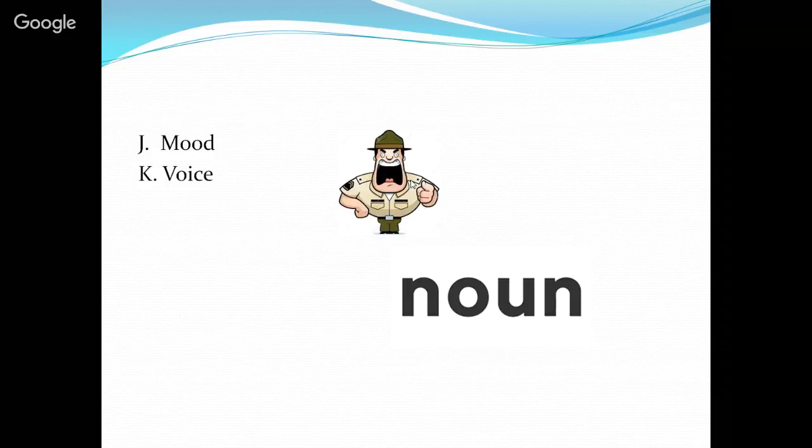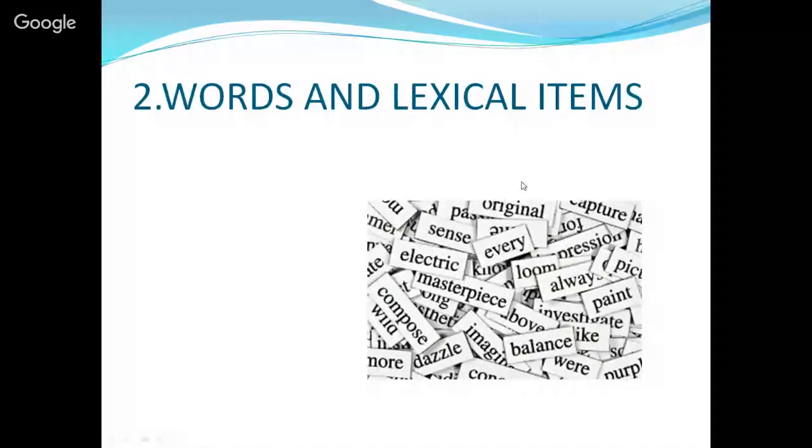In this category, we can have passive voice or active voice, where we can aim at the noun or the object, depending on what we want to talk about. Words and lexical items. In this point, we have words and lexical items, a unit of words, but this can even be a chain of words.